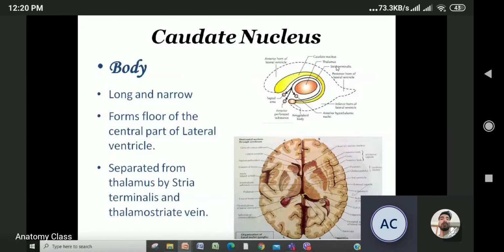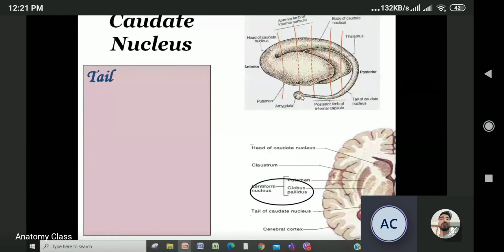Look at it. This is the stria terminalis. This is the thalamus. This body, the yellow colored body, is separated from the thalamus by the stria terminalis, and the thalamostriate vein is also over here. So this is again an MCQ question.